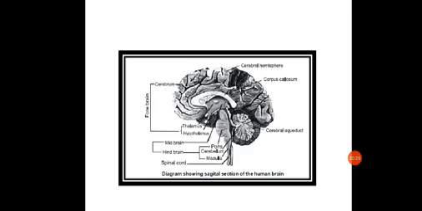The inner one, which is formed by the white matter, is called the cerebral medulla, while the peripheral, outer part of the cerebral hemisphere is formed of gray matter. It is formed of gray matter and it is called the cerebral cortex. Now the two cerebral hemispheres are interconnected.